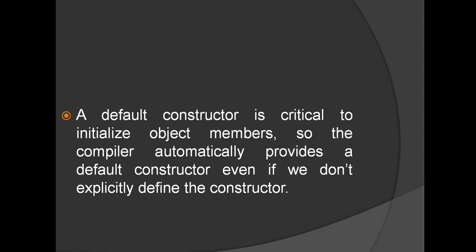A default constructor is used to initialize object members. The compiler automatically provides the default constructor even if we don't explicitly define one. As already said, even if we have not written a constructor inside a class, when we try creating an object, the compiler will create a constructor and call it. This is to initialize the objects that we have created for the class.